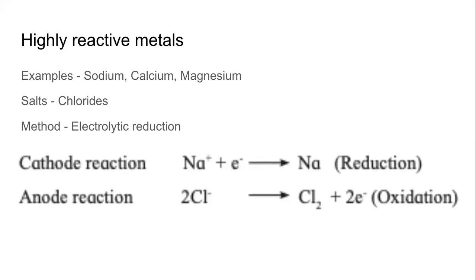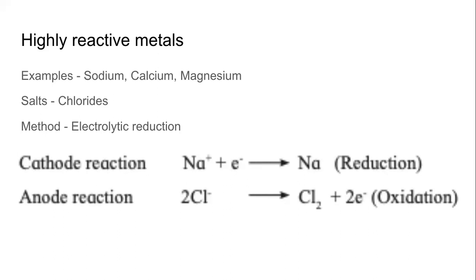So if we take the case of highly reactive metals, very simple examples can be sodium, calcium, and magnesium. And here itself, you should be asking the question, but sir, in the reactivity series, sodium and calcium are definitely in the highly reactive metals category, but magnesium is not there. Magnesium is shown under the moderately reactive, and I will say yes, you are right.